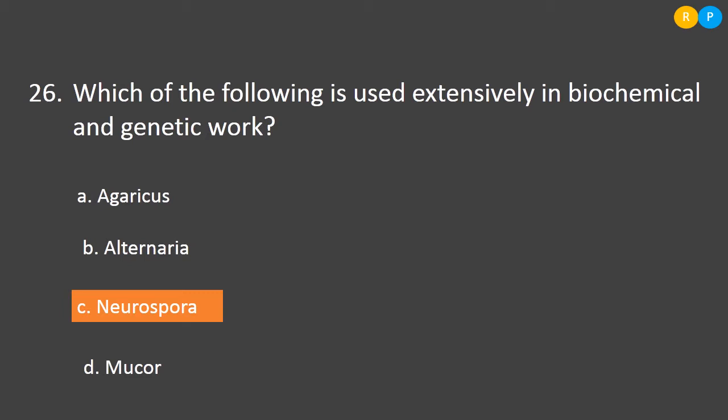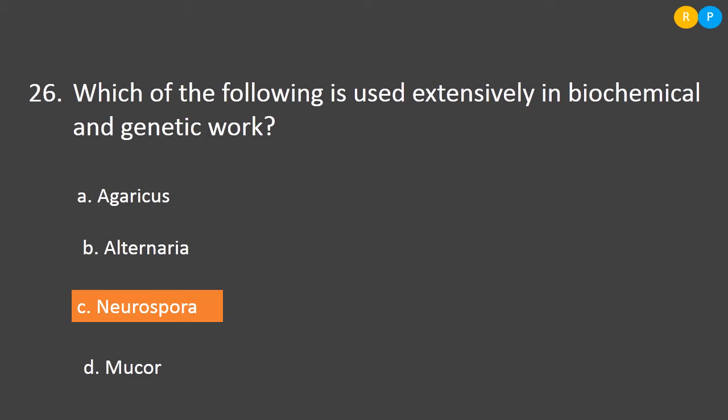Then option C, Neurospora. Neurospora is a fungi belonging to the Ascomycetes group. This fungi will be used extensively in genetic experiments because it is very easy to grow this organism and this is a haploid organism. So, it will be easy to observe some of the recessive characters when it is used in the genetic experiment.